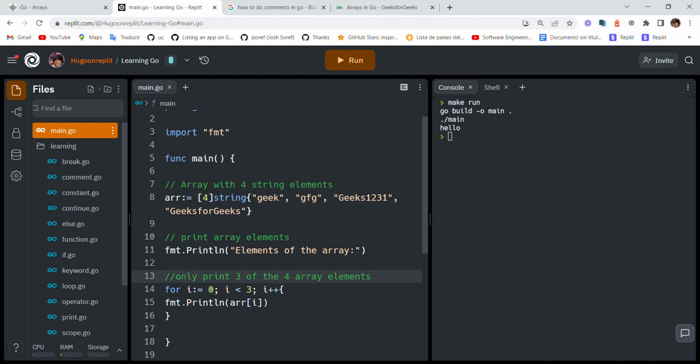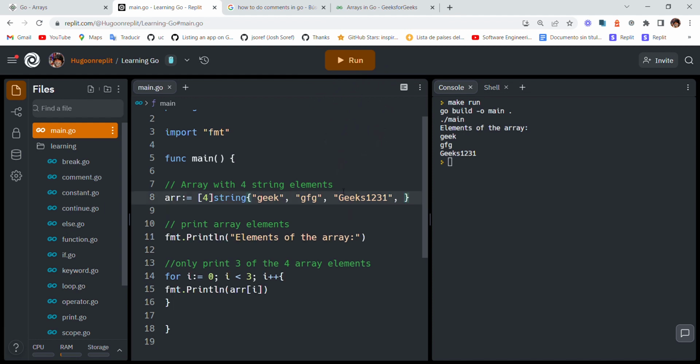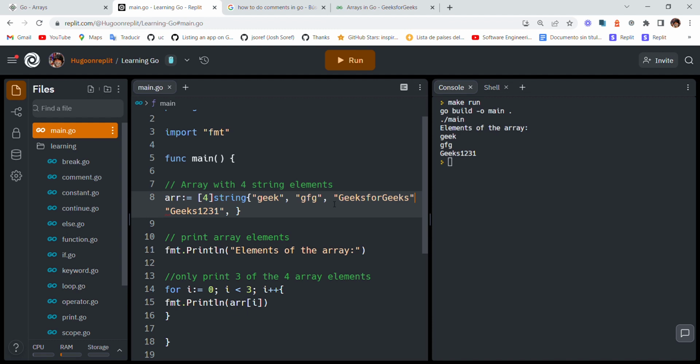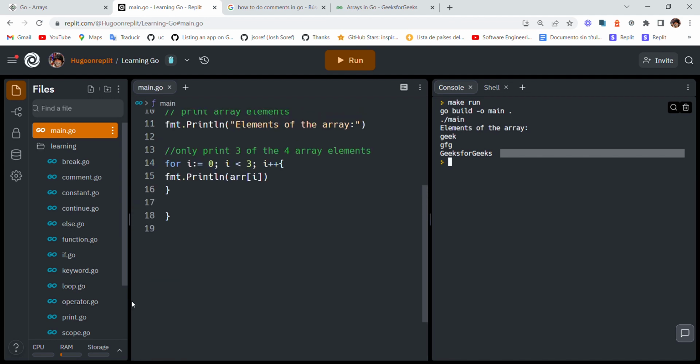Okay. Yep. So it doesn't print geeks for geeks, so we're actually just gonna move this here. Boom, boom, boom. And it's gonna print, instead of this, geeks for geeks. Boom. There we have it. So it only prints the first 3 elements, okay? So this would be arrays.